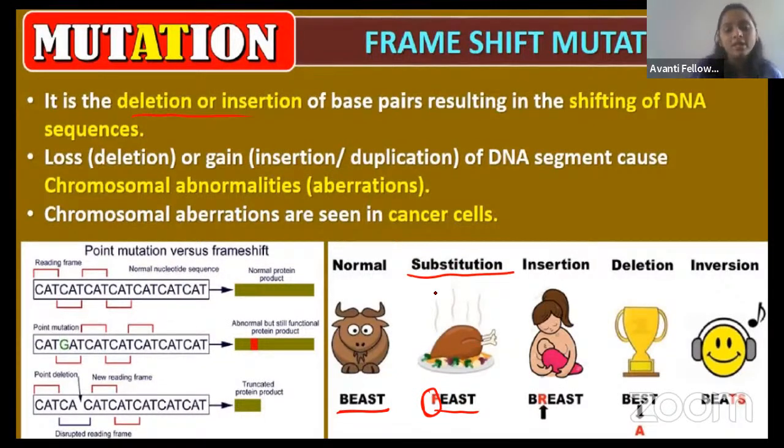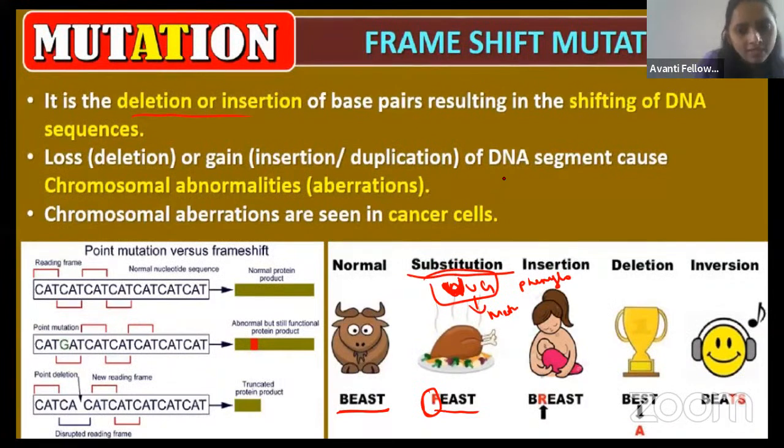The same thing happens, guys. For example, AUG is the methionine, right? It will give the methionine. But instead of AUG, if I give UUG, it will give rise to the phenylalanine, right? Changing the frame gives a different amino acid. So usually the frame shift mutation will give rise to cancer.